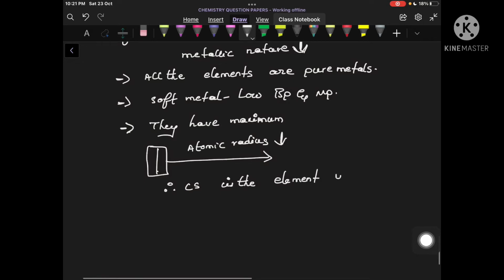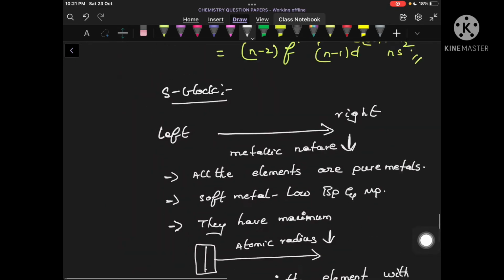Cesium is the element with the highest atomic radius. Francium is also an element with a very high atomic radius. So cesium and francium are definitely comparable to each other. Are you able to understand?